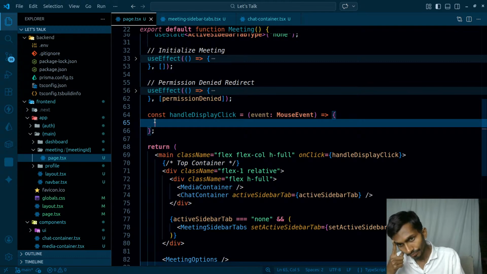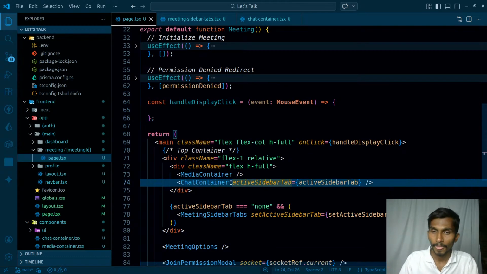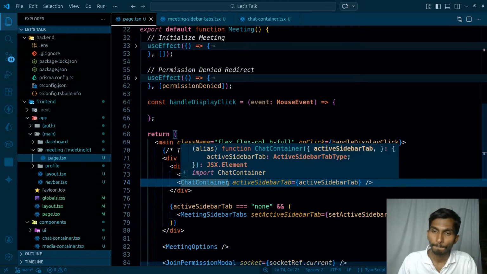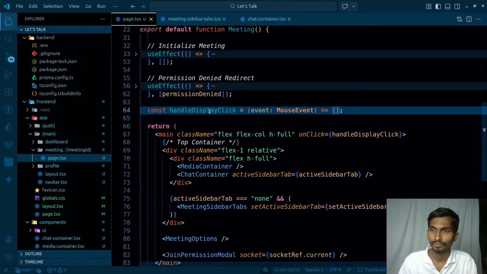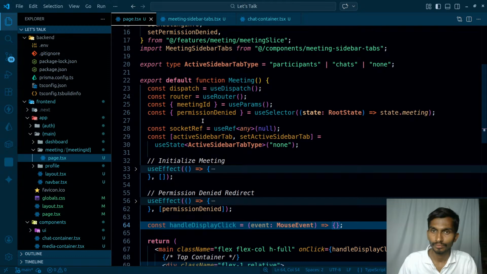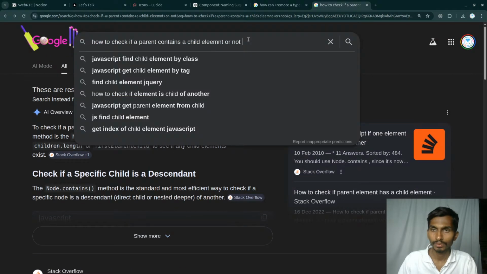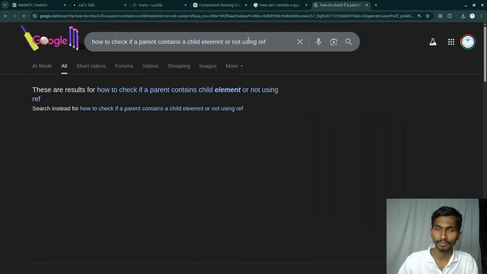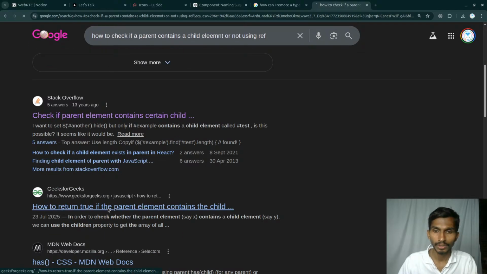For the chat container, I have to only check one thing: whether this particular chat container contains that or not. I'm going to have a ref over here. Let me search how to return true if the parent element contains a child.